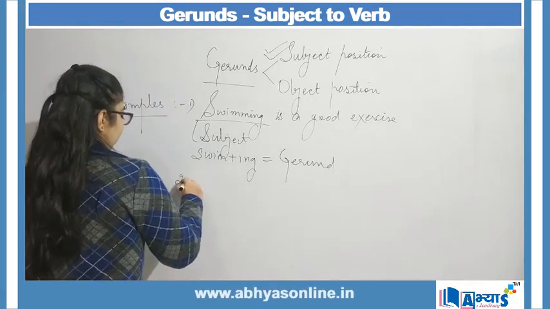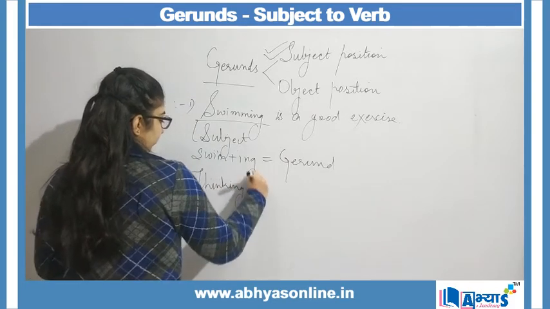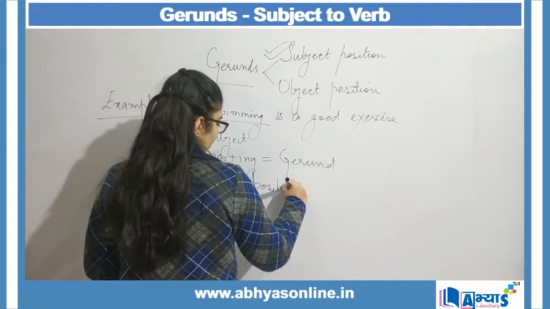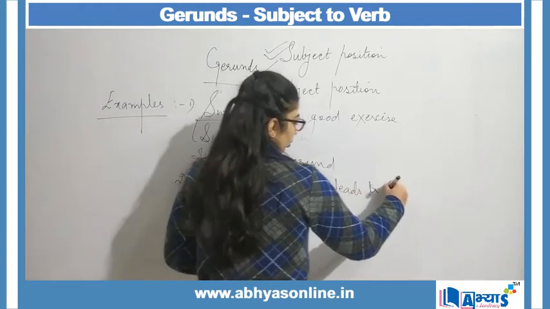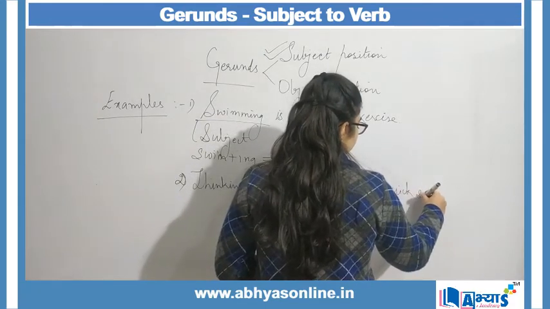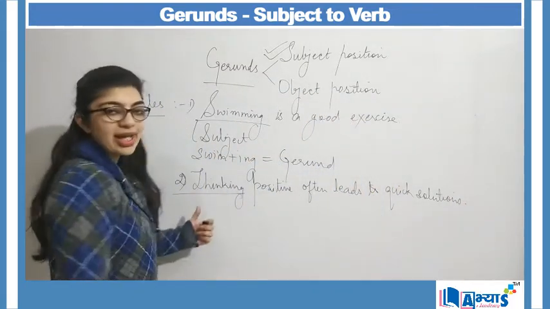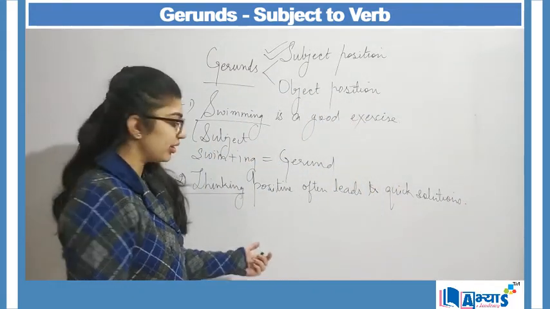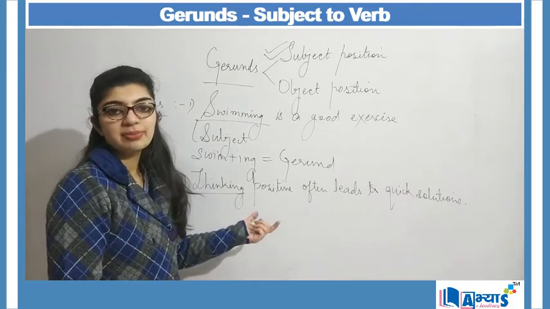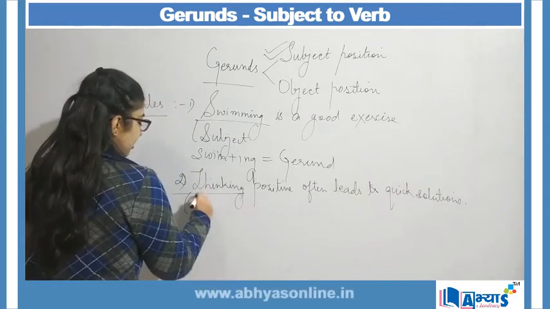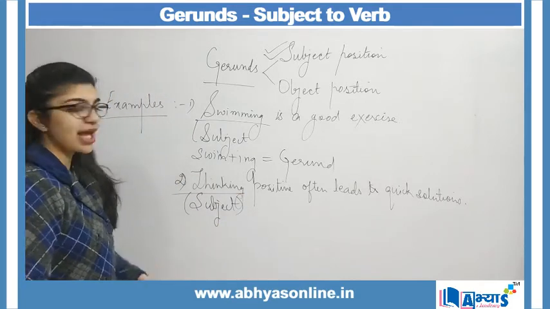Another example can be, thinking positive often leads to quick solutions. Again, think plus ing is my gerund. Why? Because think is a verb. Verb plus ing makes a gerund, and here it is acting as a subject to my verb. So these are some of the examples of gerund.